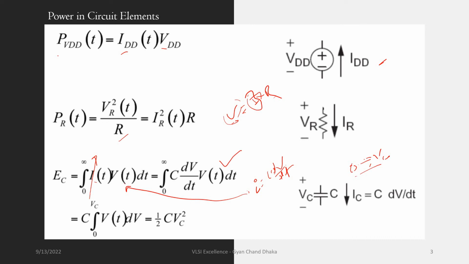If we change the time limit, which is 0 to infinity, into a voltage limit, since the capacitor is charging from 0 to VCC, the limit will change to 0 to VCC, and we will have C times the integration from 0 to VC of V(t) into dV, where the integration of V into dV is V square by 2, from 0 to VC. So it will result in half C VC square. So always remember, the energy stored in a capacitor is nothing but half CV square. This is a very important formula from an interview perspective as well.